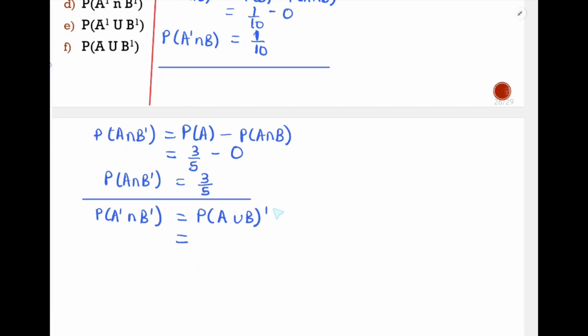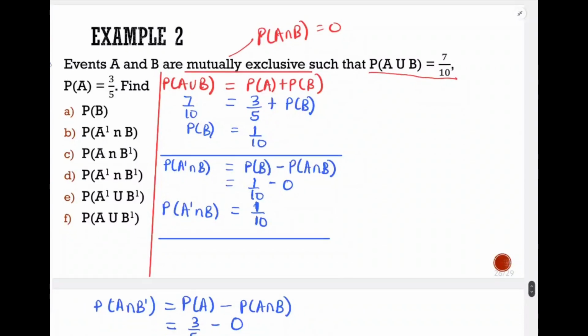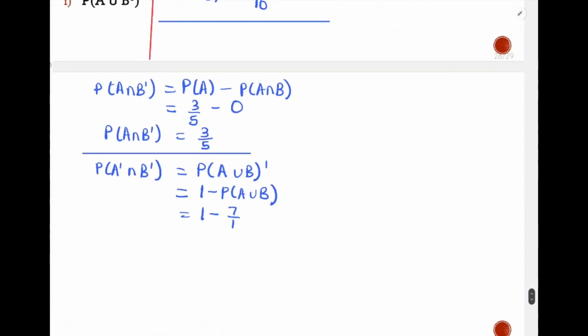But we know that this A union B complement is the same as 1 minus probability of A union B. We looked at that condition under complement of events. So we shall have 1 minus probability of A union B, which was given to us as 7 out of 10. And when we solve for that, we shall end up with probability of A complement intersection B complement as 3 out of 10.